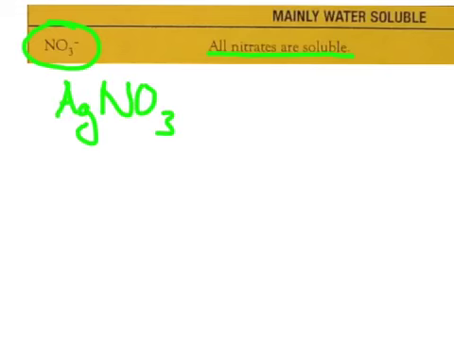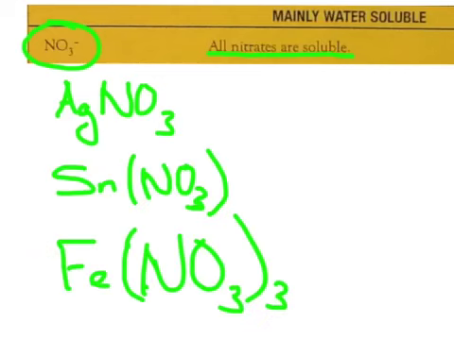The first rule deals with nitrates. And our generalized rule is if we see a compound with NO3, it is going to be soluble in water. That means silver nitrate will be soluble in water. What about other compounds that end in nitrate? If it ends in nitrate, if it contains NO3, it is going to be soluble in water.